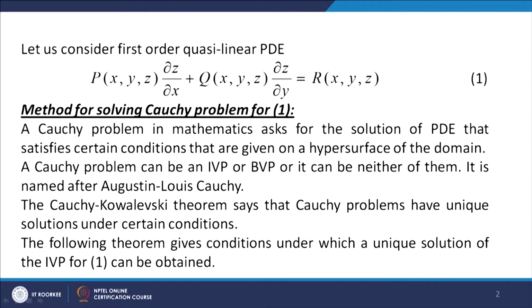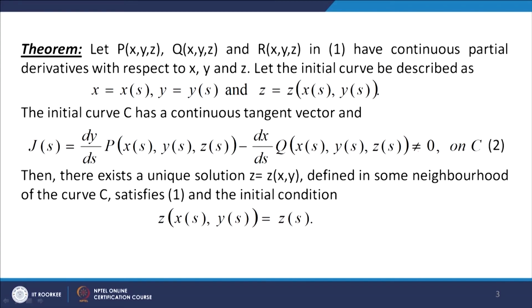The Cauchy-Kowalewski theorem says that Cauchy problems have unique solutions under certain conditions. Let us discuss the theorem which gives the conditions under which a unique solution for the initial value problem for the first order Cauchy linear PDE given by equation 1 can be obtained. So let us discuss the theorem.